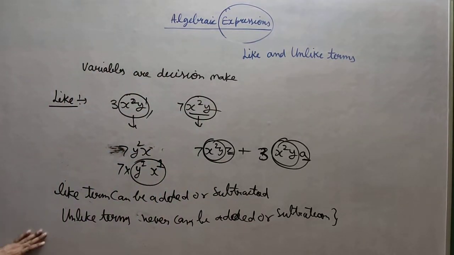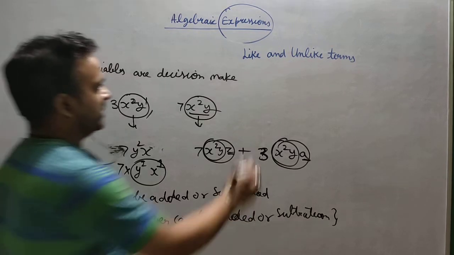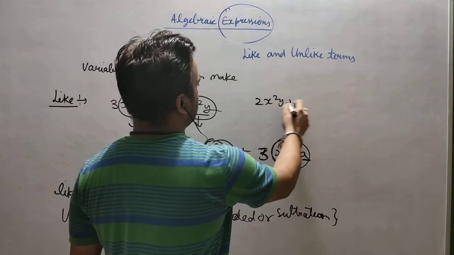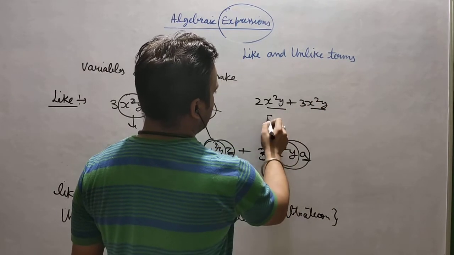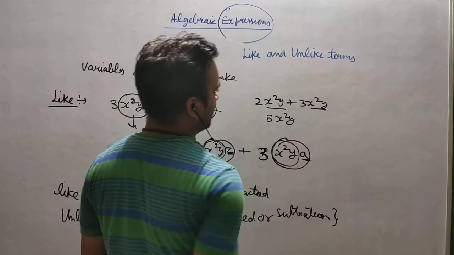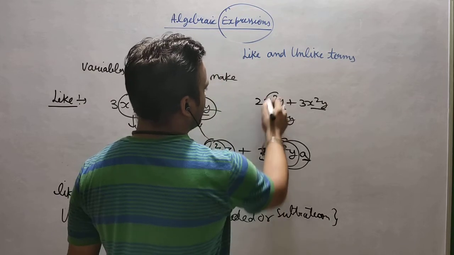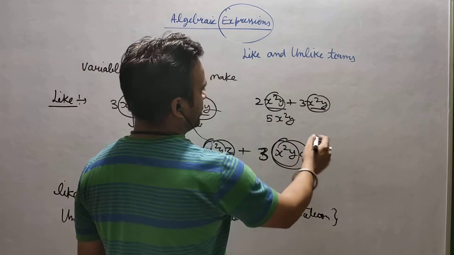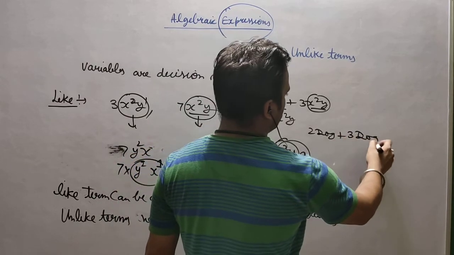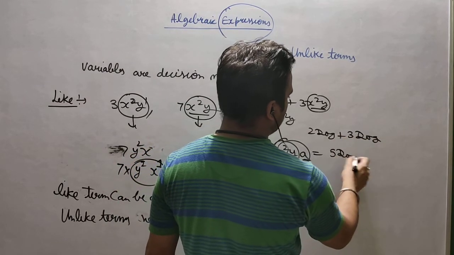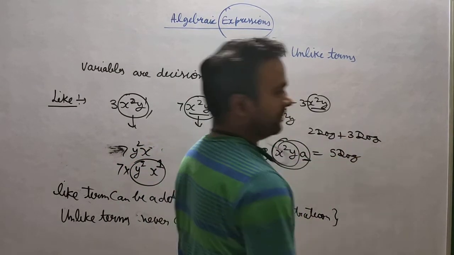This is a very particular part, and please keep this in your mind. Suppose I put here 2x square y plus 3x square y. You can say that they belong to the same family, so it will be 5x square y. And you can think, because they belong to the same family, it is 2 dog plus 3 dog. So what do you mean by it? It's 5 dog, because of the dog family.